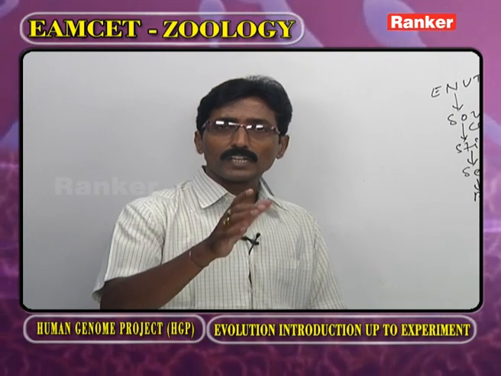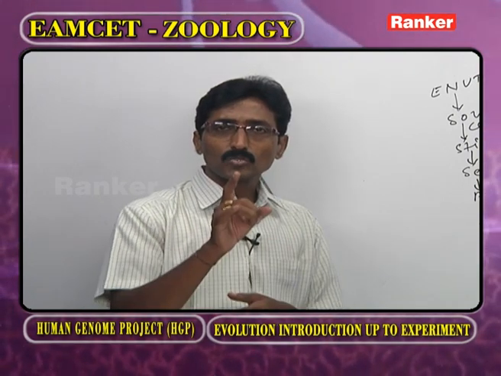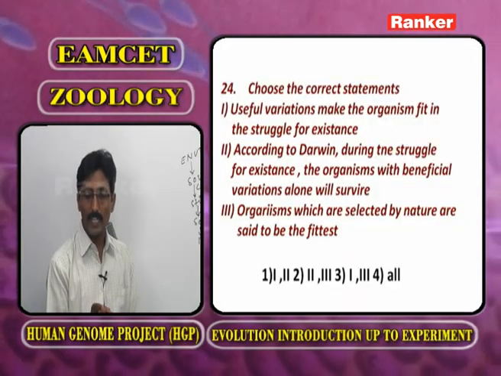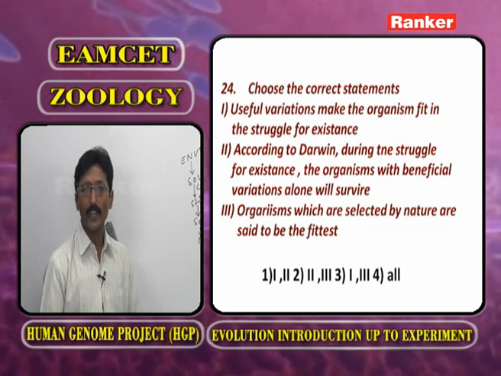In the struggle for existence, what type of organisms can get success? Those organisms having beneficial variations. So here the first one, beneficial variations make the organism fit in the struggle for existence.